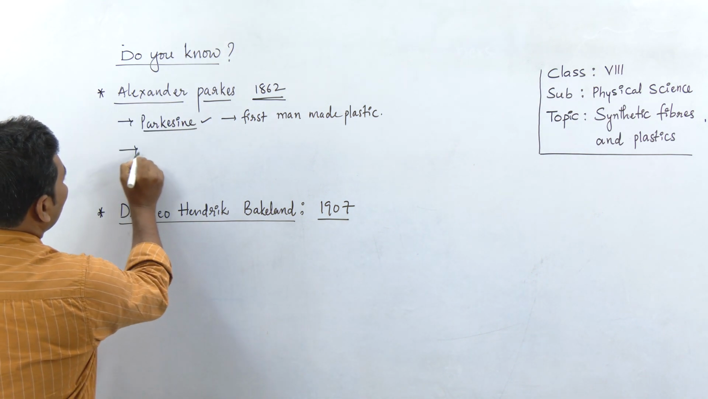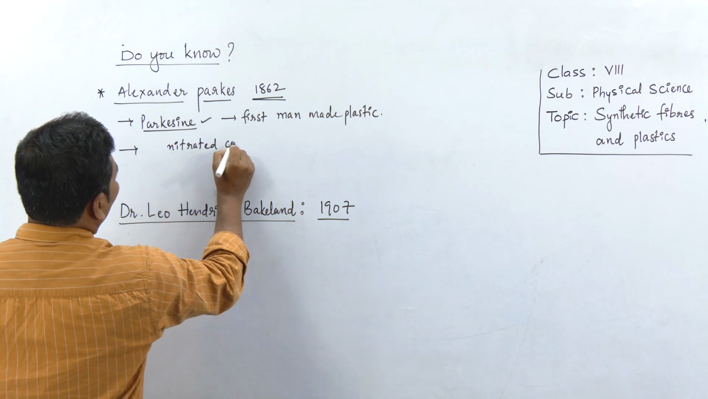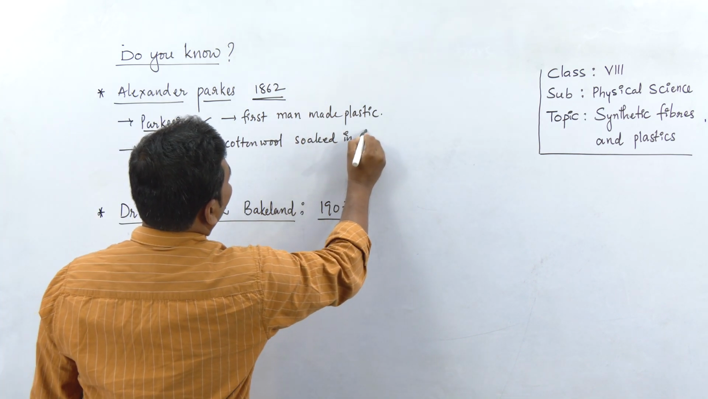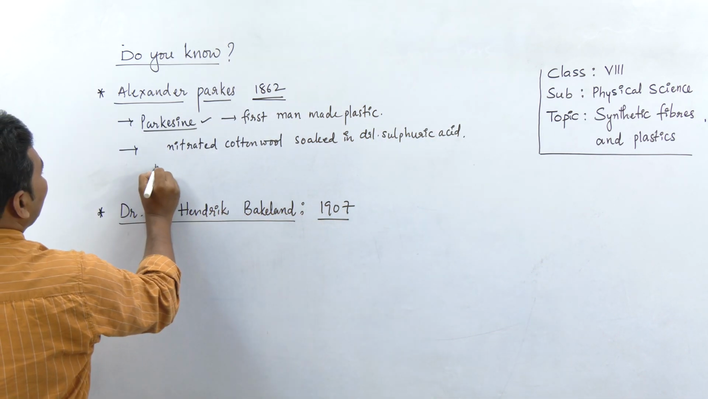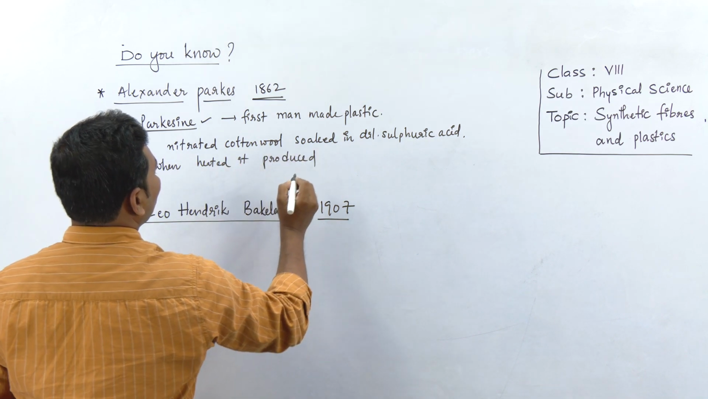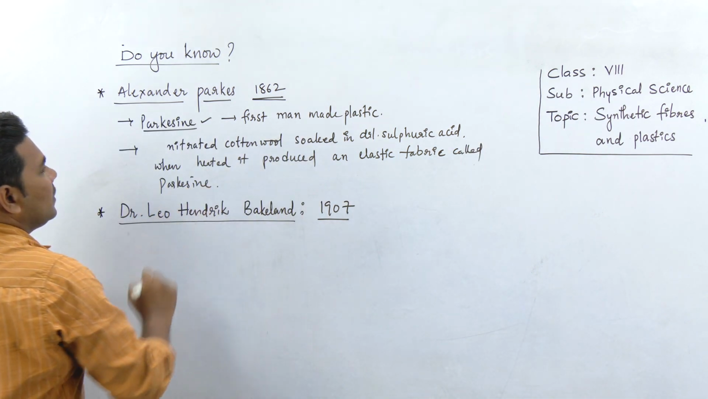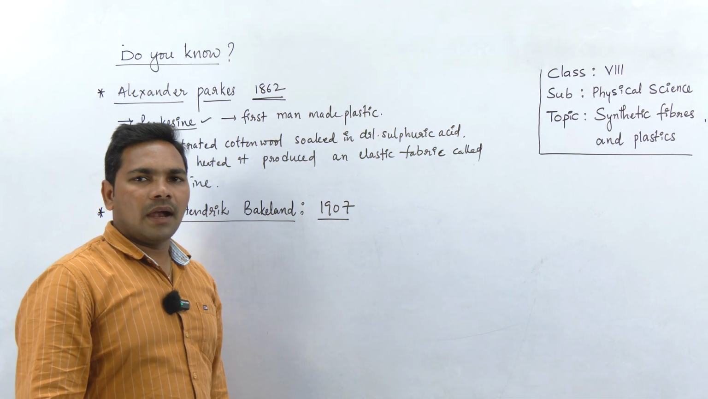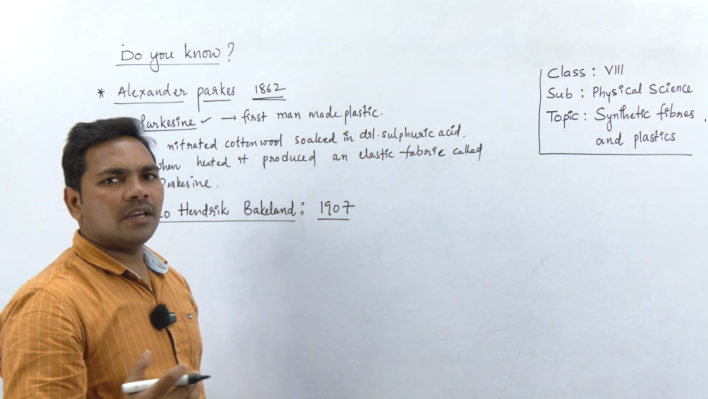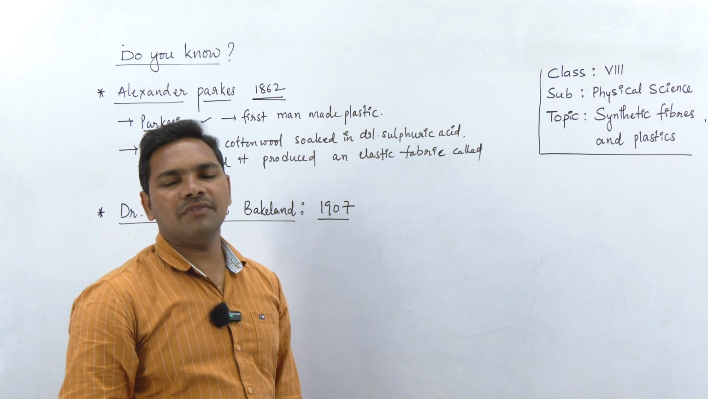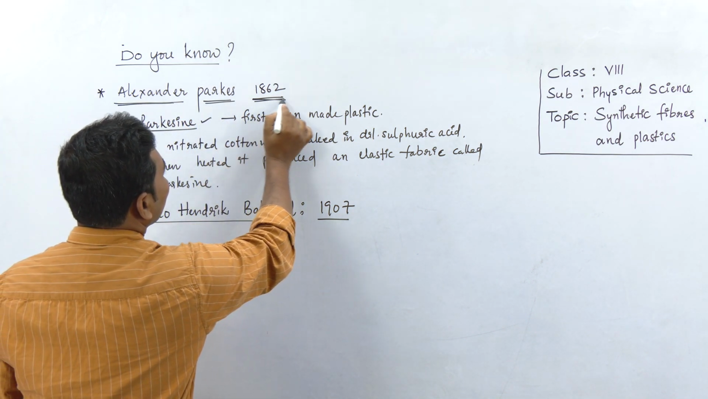For this preparation, he used nitrated cotton wool soaked in dilute sulfuric acid. These are the various chemicals used. When heated, it produced an elastic material called Parkesine. This was the first man-made plastic, and the invention of Parkesine gave a path to many other scientists to prepare various different types of plastics. The scientist's name is Alexander Parkes, in the year 1862.